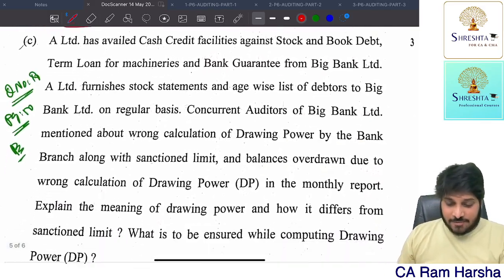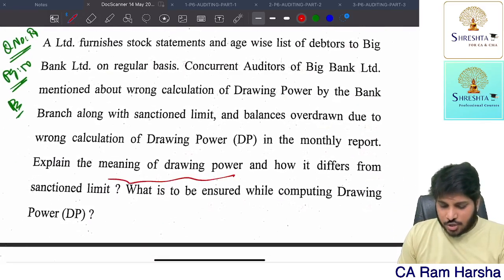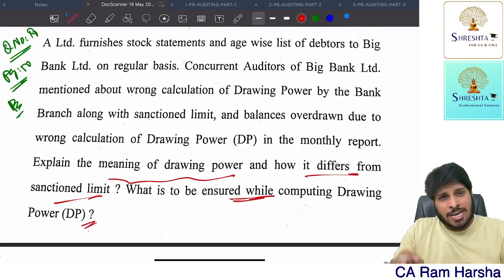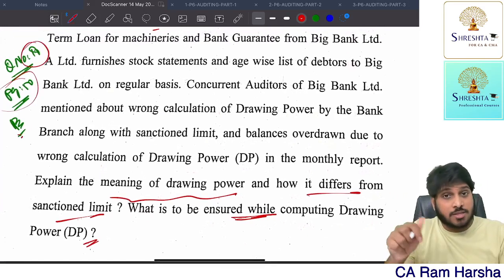A Limited has availed cash credit facility. Here the question is very simple. What is drawing power and what is sanction limit? You just have to write drawing power, sanction limit, and what are the rules for computation of drawing power. Straight question in our book. Page number 50, question number 18, part number 3.